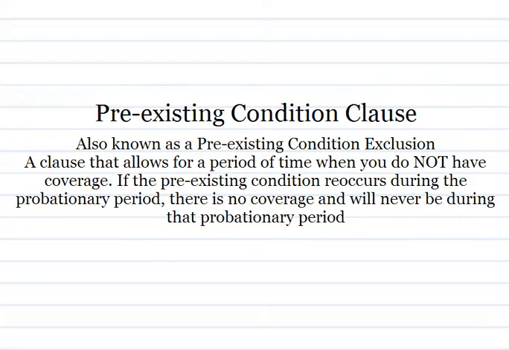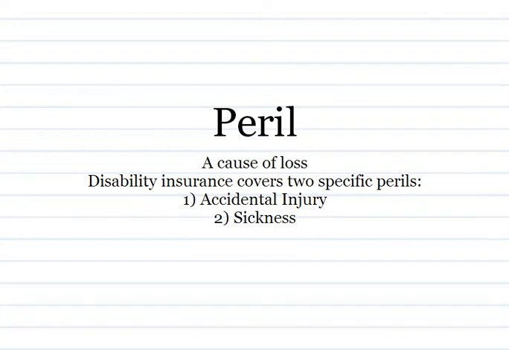Pre-existing condition clause, also known as a pre-existing condition exclusion, a clause that allows for a period of time when you do not have coverage. If the pre-existing condition reoccurs during the probationary period, there is no coverage and will never be during that probationary period. Peril, a cause of loss.